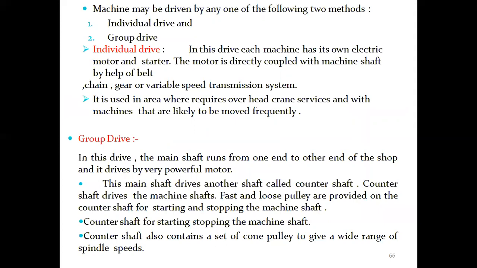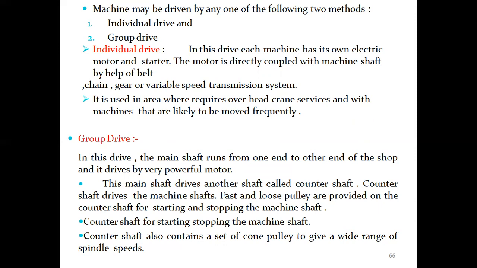Okay. So a machine may be driven by either of the following two methods: individual drive and group drive. In individual drive, each machine has its own electric motor and starter. The motor is directly coupled with the machine shaft with the help of belt, chain, gear, or a variable speed transmission system. It is used in areas that require overhead crane services and where machines are likely to be moved frequently.